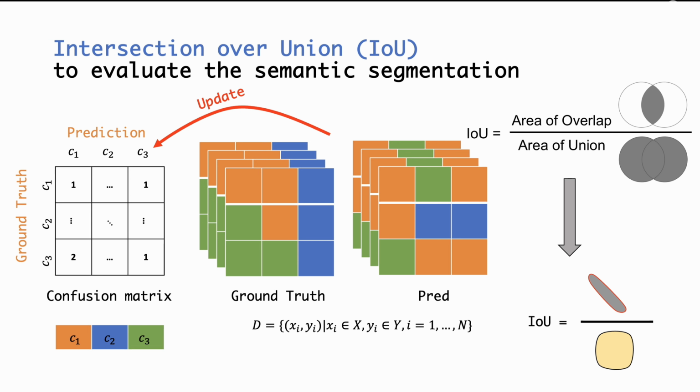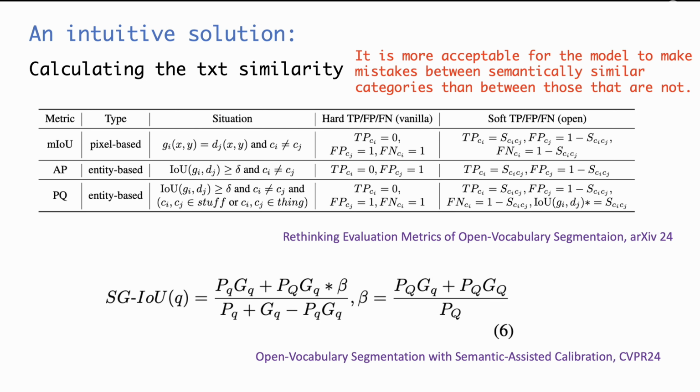a full error. To address this, some previous works propose using text similarity to assign partial credit for semantically close predictions. Instead of treating any mismatch as a full error, this method assigns partial credit if the predicted label is semantically similar to the ground truth. This gives a more reasonable evaluation, especially in the open vocabulary semantic segmentation setting, where ambiguity is common.